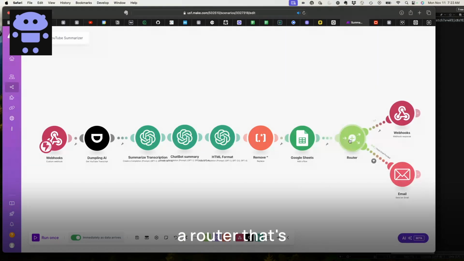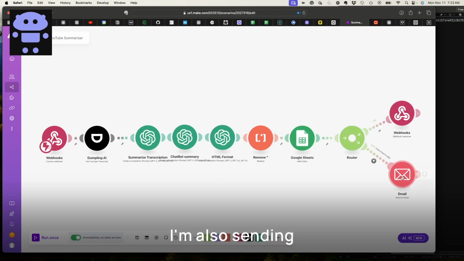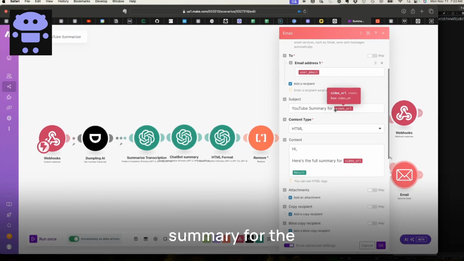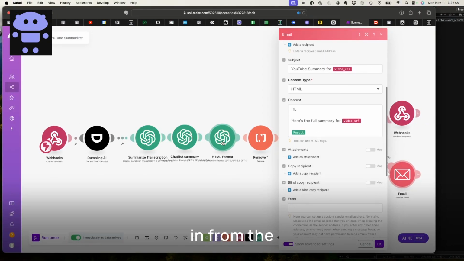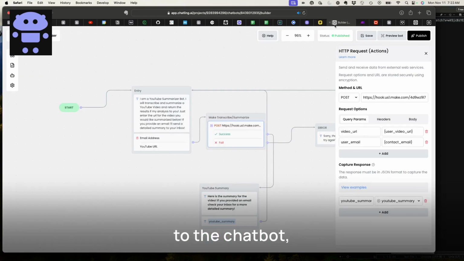Now I've got a router that's going to send the webhook response back to the chatbot. That's what's going back here. So I'm sending back a status and the YouTube summary to the chatbot. And I'm also sending an email: here's your YouTube summary for the video URL that was passed in, and then our result that came in from the HTML format. So we'll go back to the chatbot, and I'm going to try it out.